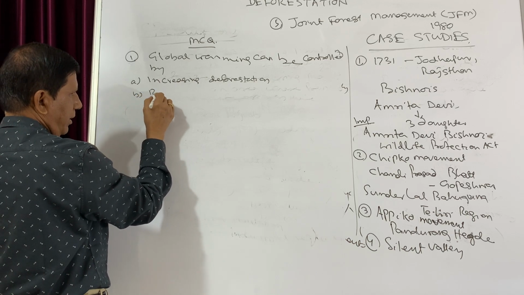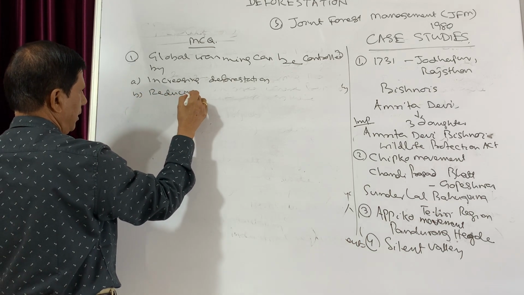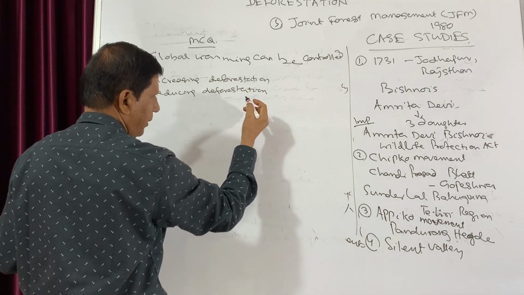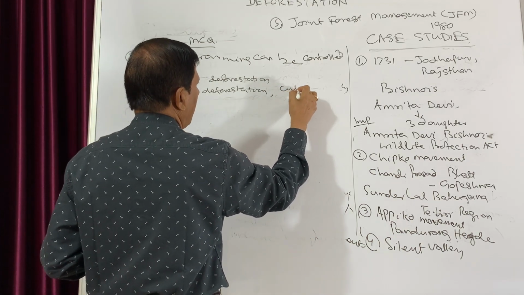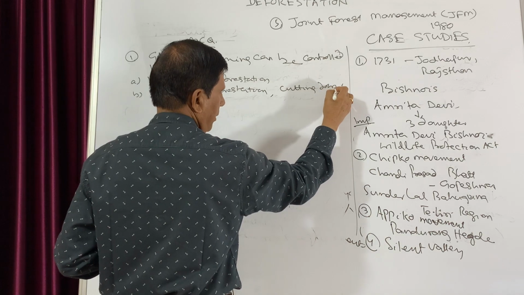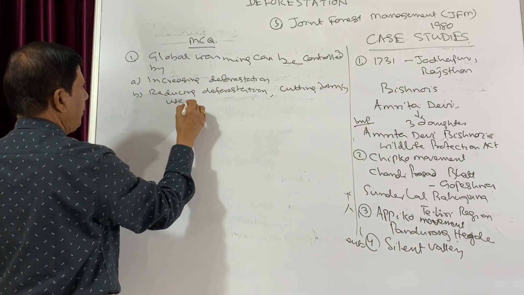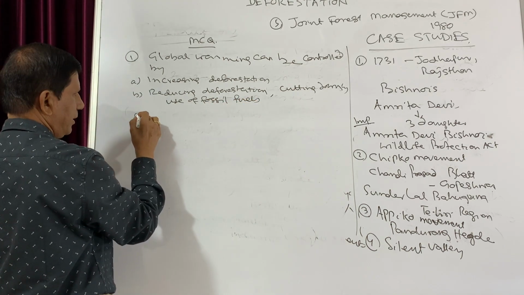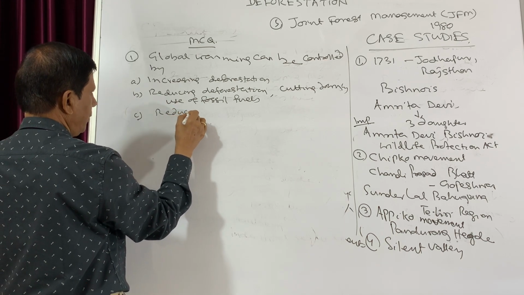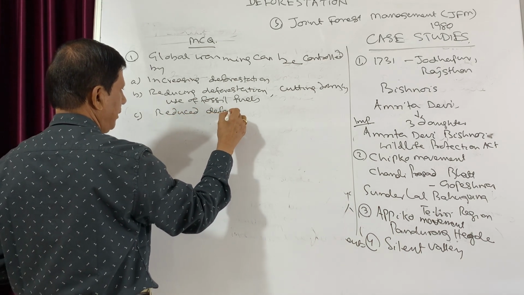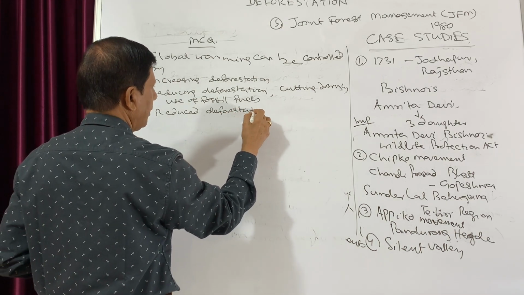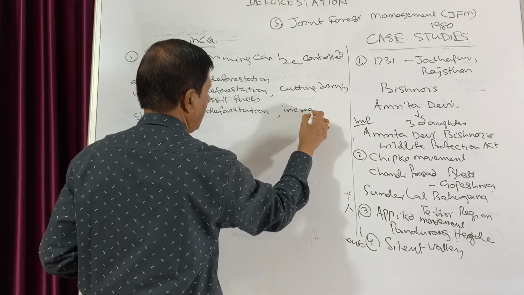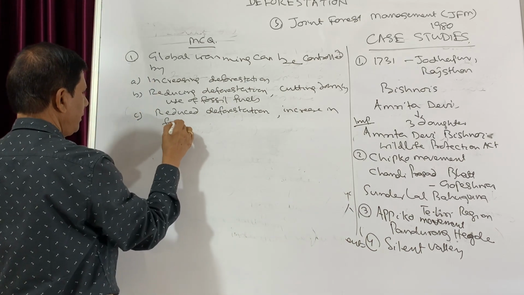The second one, reducing deforestation and cutting down use of fossil fuels. The third choice, reduced deforestation and increase in fossil fuels.